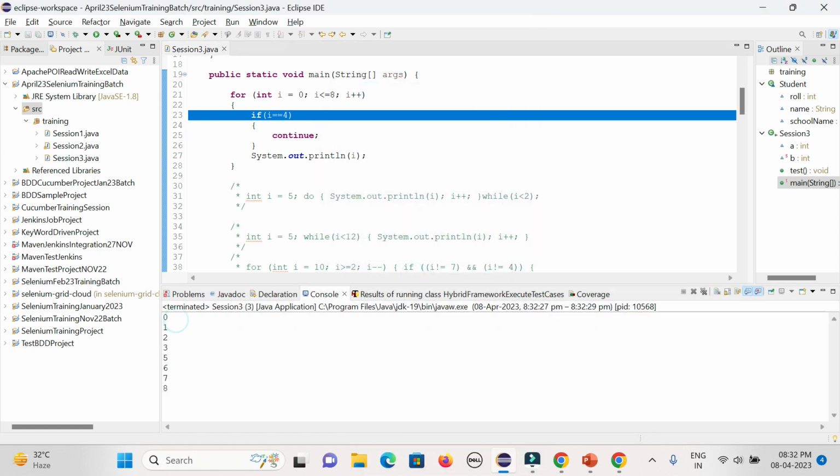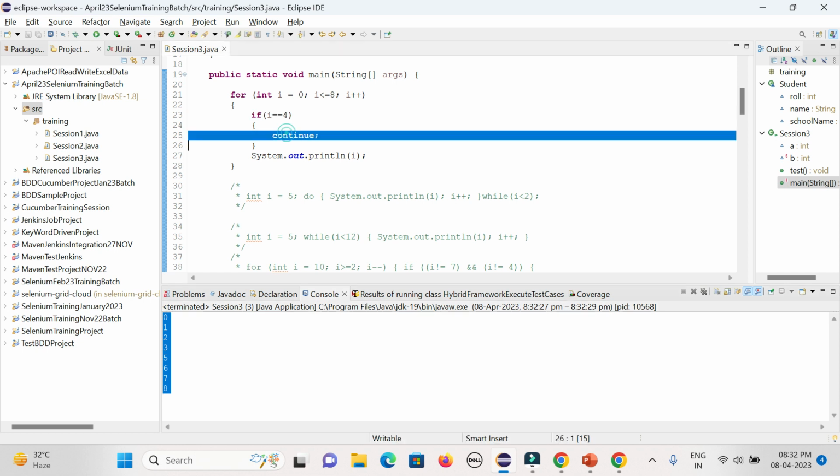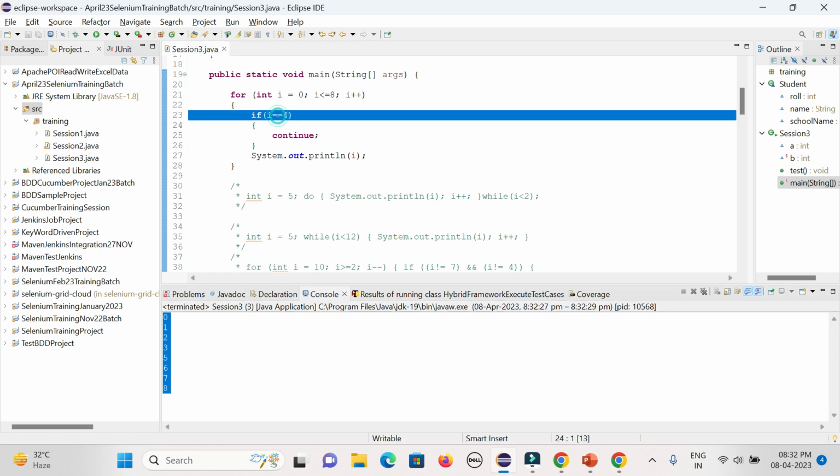You could see here the 4 is getting skipped. So that is the difference between break and continue. Break means it will terminate the loop prematurely because the condition is matching and it won't execute the remaining part. But in case of continue, that particular condition will be skipped and the remaining things will be executed. Okay. So that is the last topic for today.